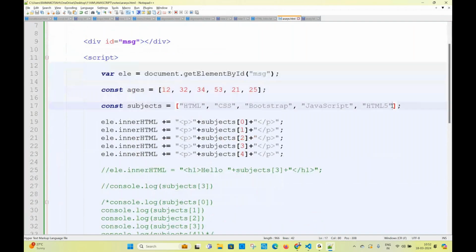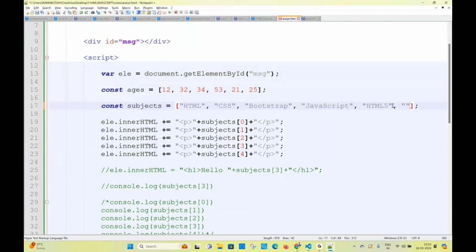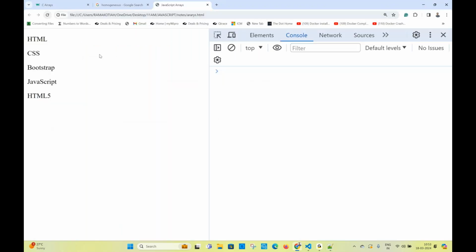Now I'm adding some more subjects. Try to see. Angular. So now what is the output then? What is the output? HTML, CSS, Bootstrap, JavaScript, HTML5, React, and Angular. No? Why? We have elements in the array, na? Will they come or not? We are not getting there.